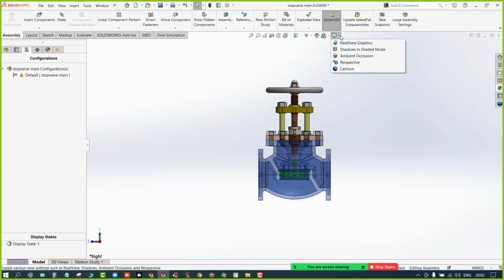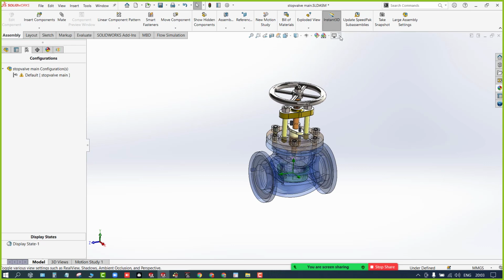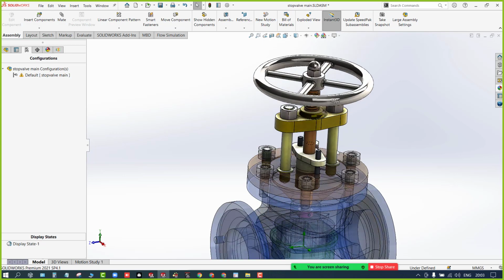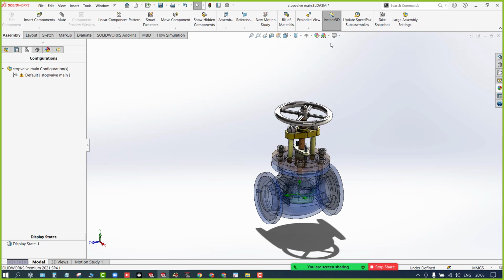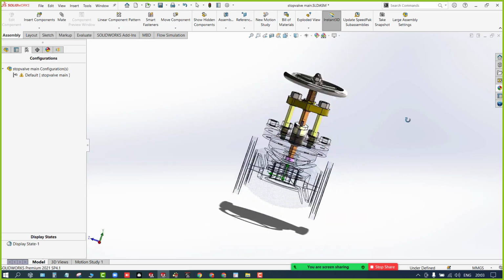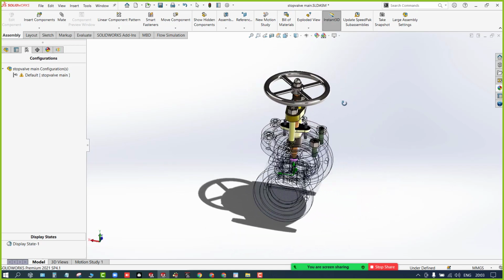The last one is the graphics. You can add the real graphics view mode if you are using a better graphics card, and you can even add shadows at the bottom. And even these are options, ambient occlusion and all, so it's going to look realistic. Then coming to the graphics area, here you can rotate the model and tilt the model, each and everything you can do.